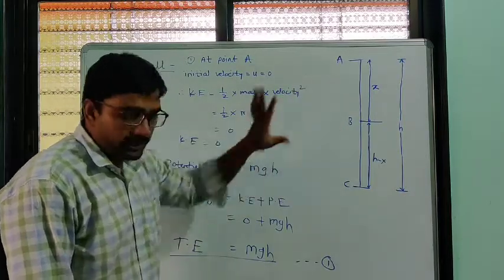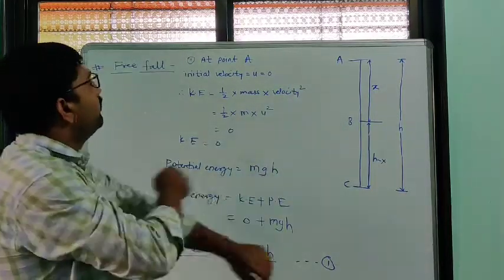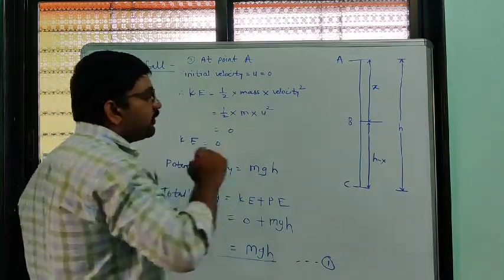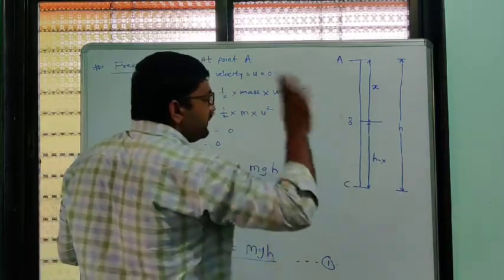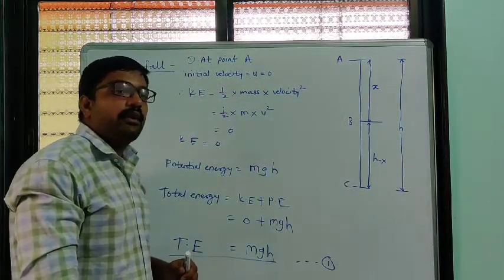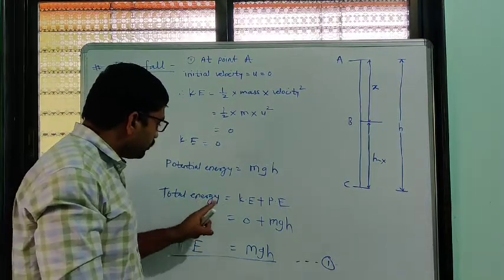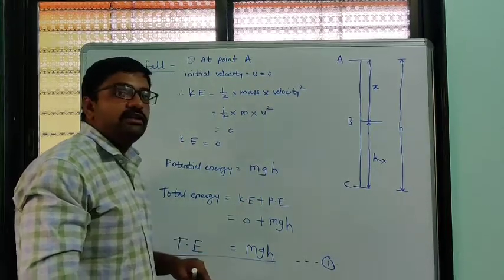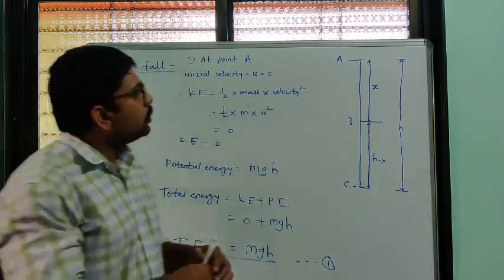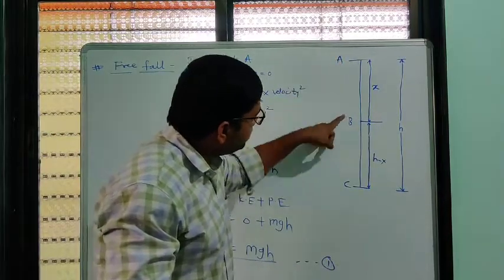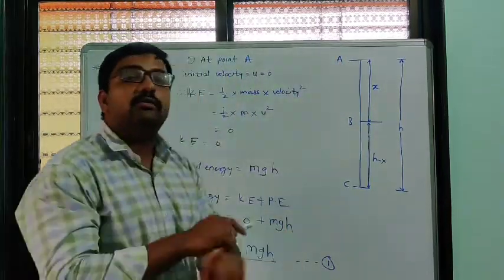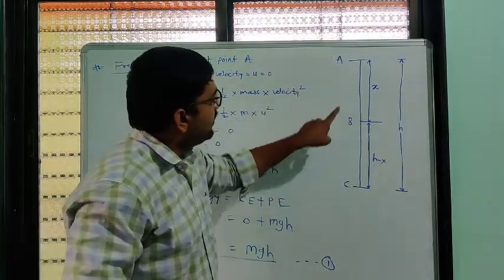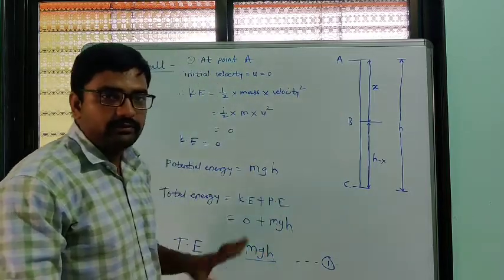These are the heights of the points from the ground. First of all, we have to study the energies of an object at these three different points and calculate their total energy. Total energy, as I already told you, is the combination of kinetic energy and potential energy. We have to compare total energies of an object at these three points A, B, C, and see what happens to the potential energy and total energy at A, B and C. That we have to study in this part.